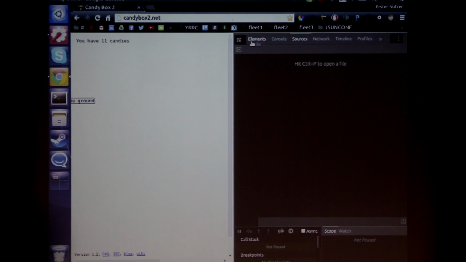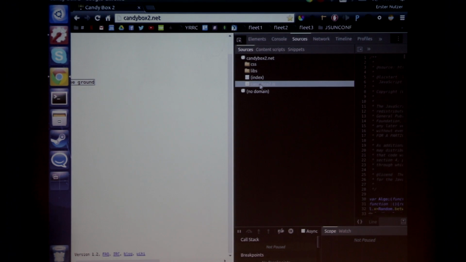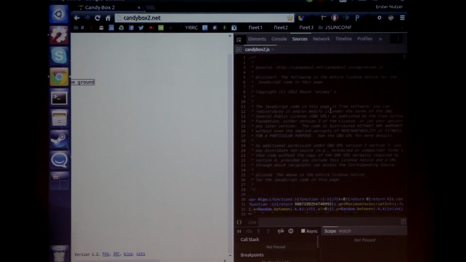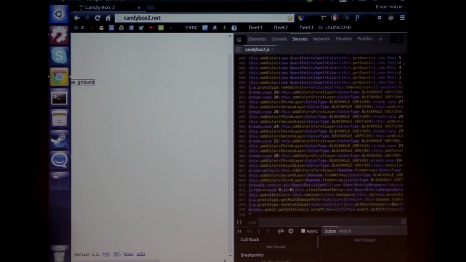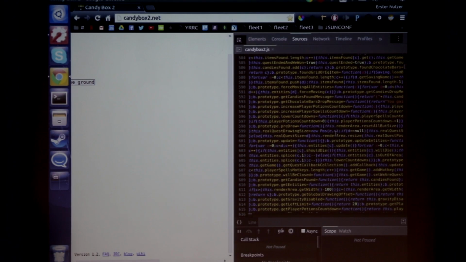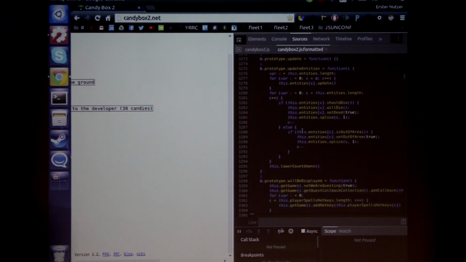And if we check the sources again, we find the Candybox 2.js. Oh shit. That will take more time to hack actually, but on Chrome there's this nice button on the left here called Pretty Print. It pretty prints obfuscated code, so it's better readable.